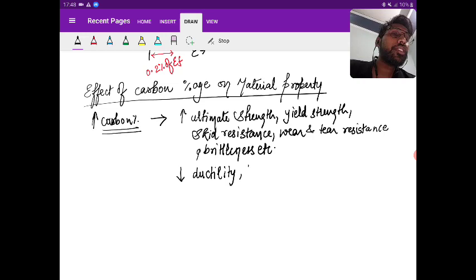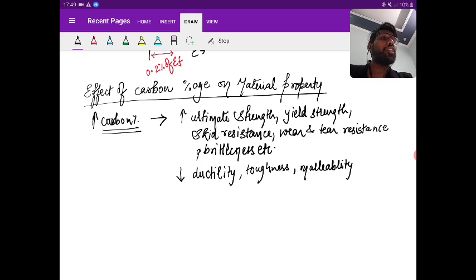Then toughness. After this, what will happen? Because ductility in the toughness. So if ductility decreases, then toughness also decrease. Then malleability. What is malleability? When you apply the load, the matter will deform into sheets. When you apply a compressive load, it will form into a sheets, right? So malleability will decrease.